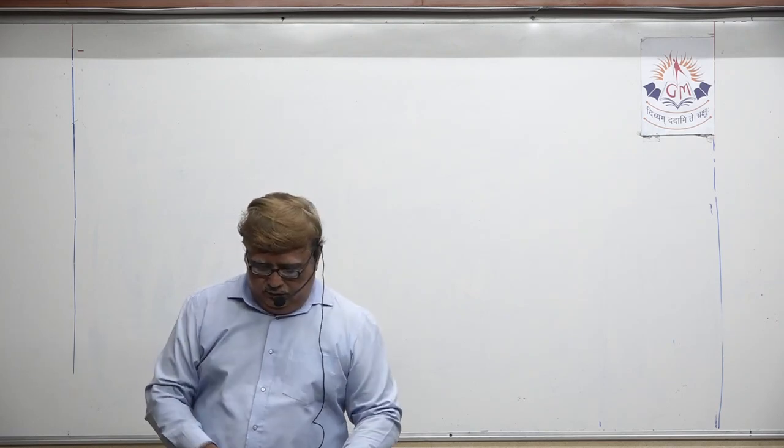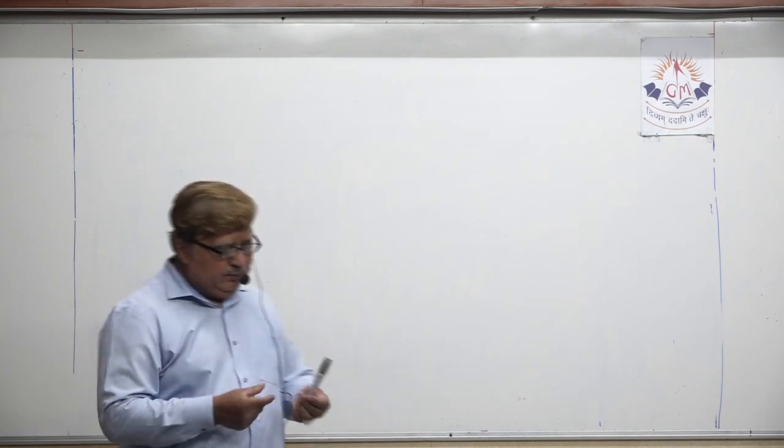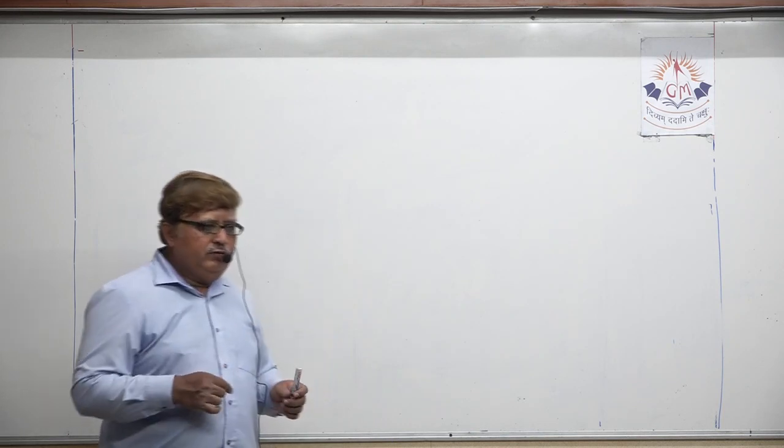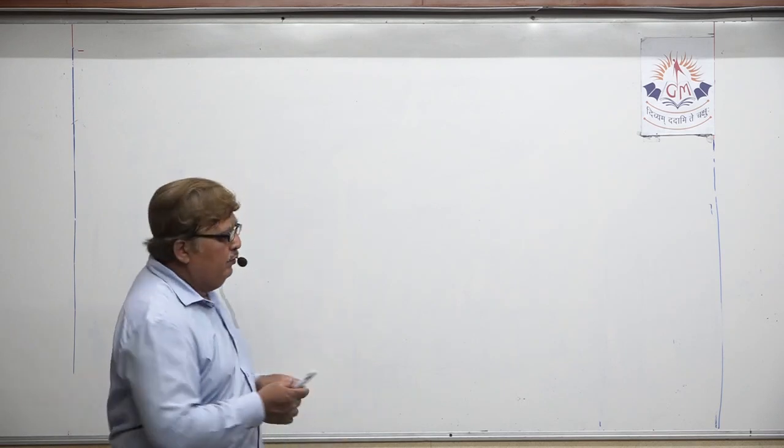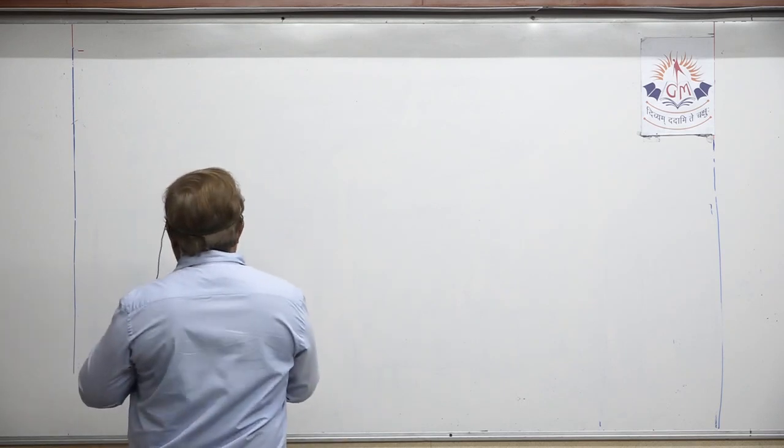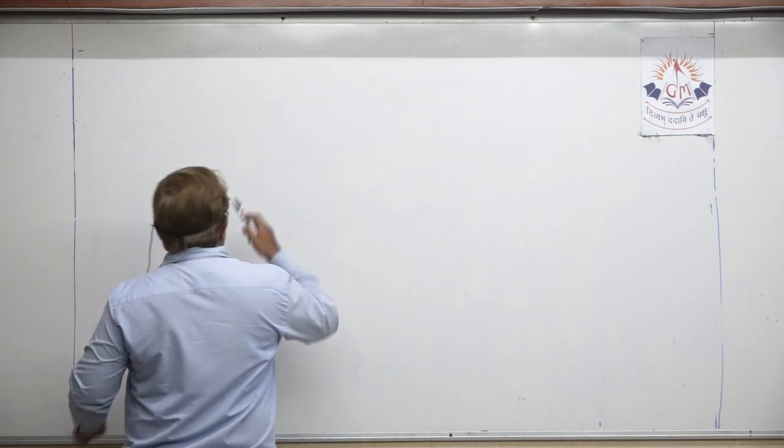Now my dear student, today, before we start lecture number 4, in the same chapter, should I mention the name of the chapter?